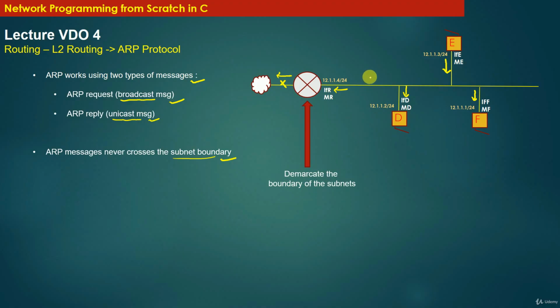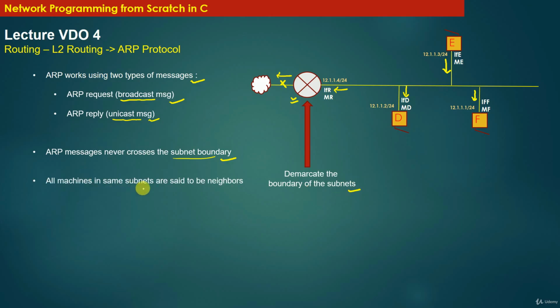So the gateway L3 router of a subnet is the demarcation of the subnet boundary. Whether it is an ARP request message or ARP reply message, always remember that ARP messages never ever cross the L3 router, which is the gateway of a subnet. So an ARP message will never go on the other side of this L3 router, right? In other words, the L3 router demarcates the boundary of the subnets.